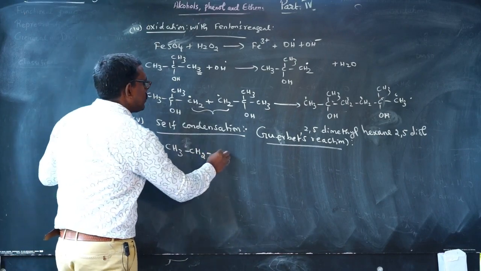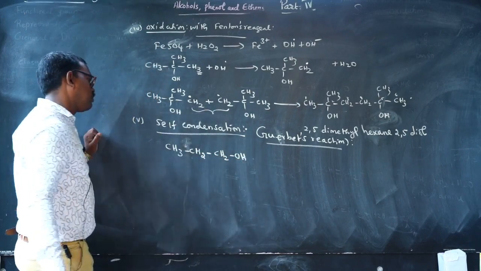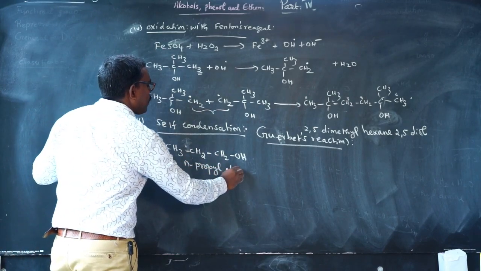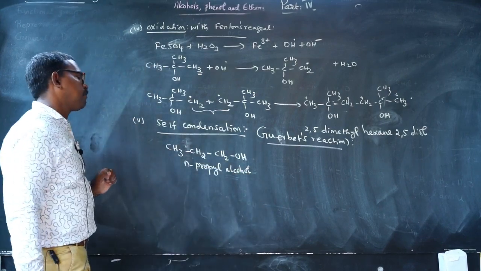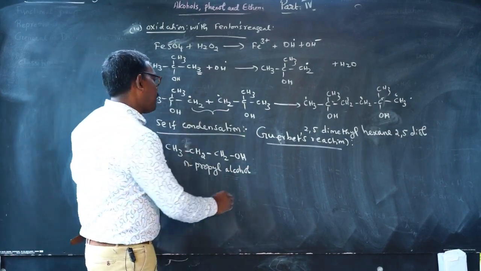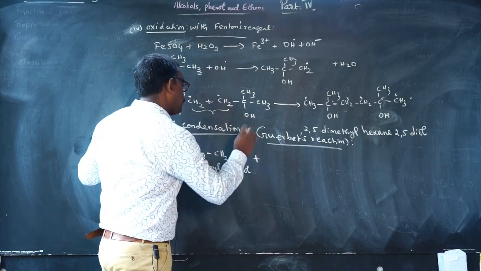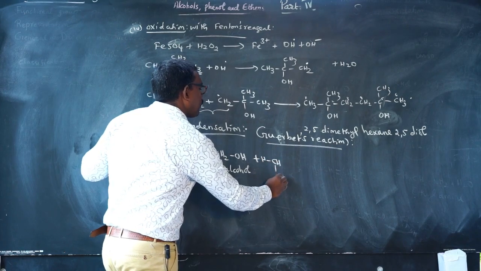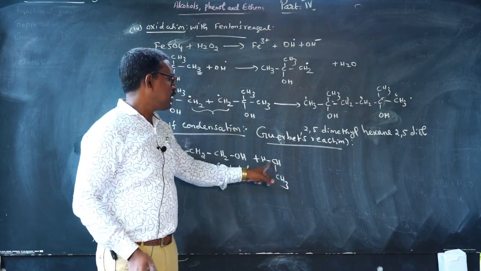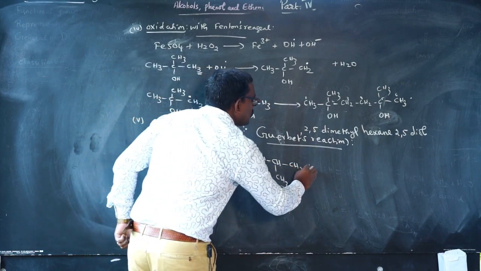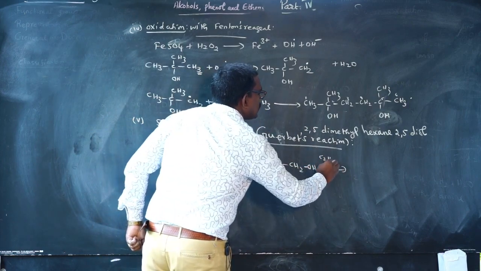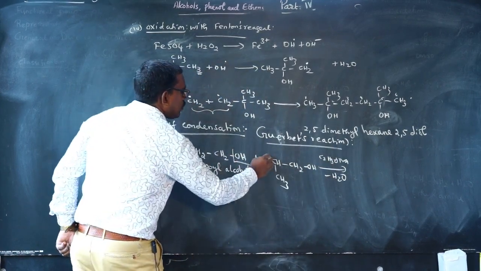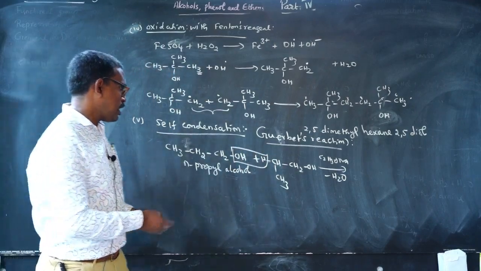CH3CH2CH2OH is n-propyl alcohol. It reacts with another n-propyl alcohol, CH3CH2CH2OH, with C2H5ONa, sodium ethoxide, eliminating a molecule of water. What is the resultant product formed?